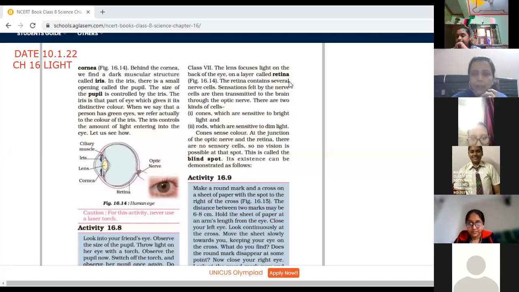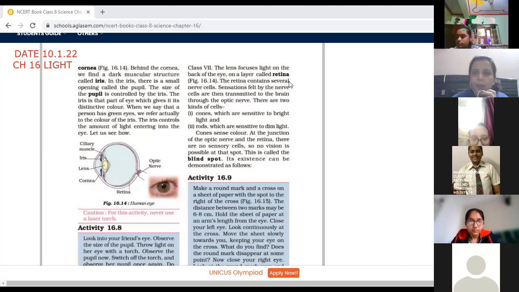So diffused reflection is not a failure of the laws of reflection. We are saying that light goes in different directions. I'm not saying that light is bending. Whenever light enters into our home, that is due to diffused reflection. You must have seen that light never enters only through the main gate. Light may enter from any window, any ventilator, any hole which is there. So it does not require a gate to enter. That is due to diffused reflection.